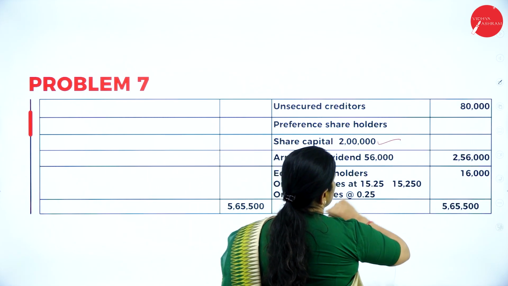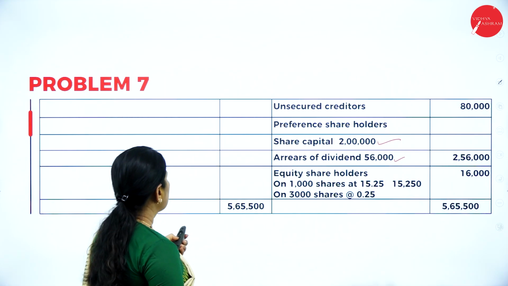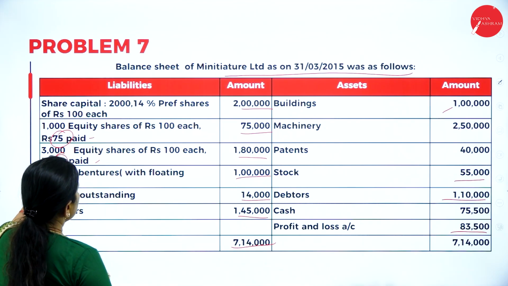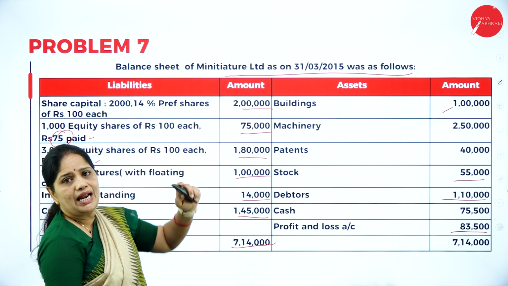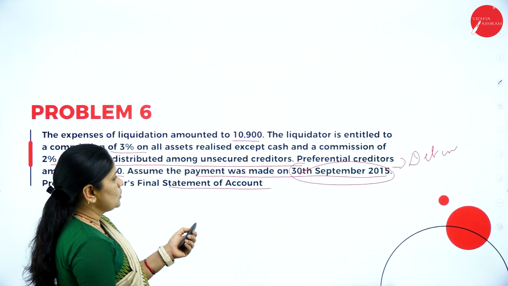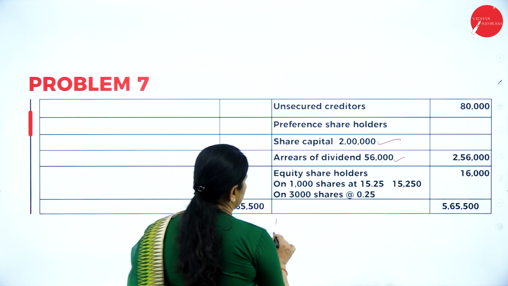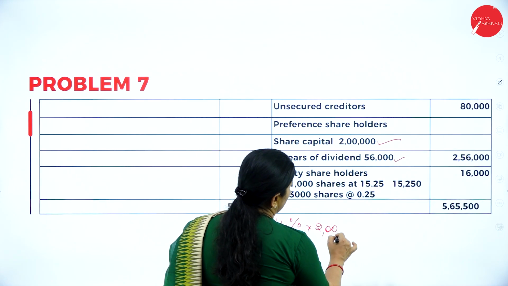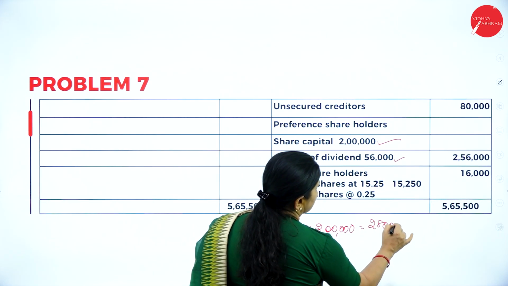The share capital is 2 lakhs, arrears of dividend. So if you have to calculate the dividend, what is the preference share capital? 14% on 2 lakhs. So that will be 14% into 2 lakhs, which is 28,000.